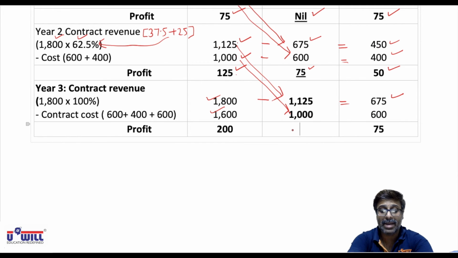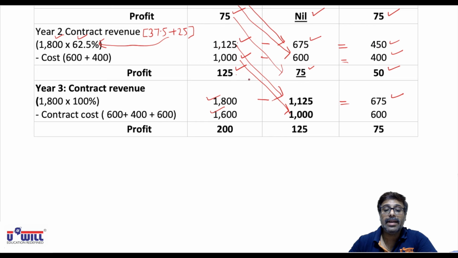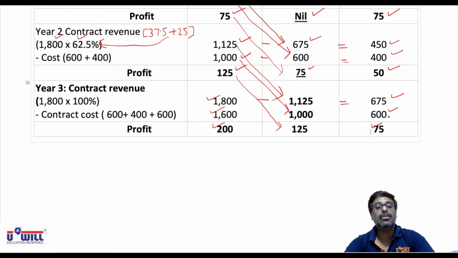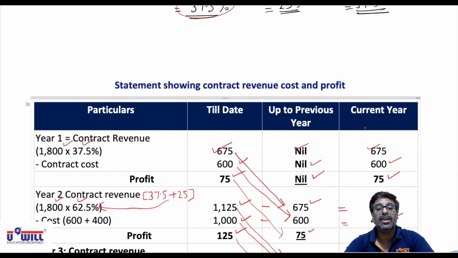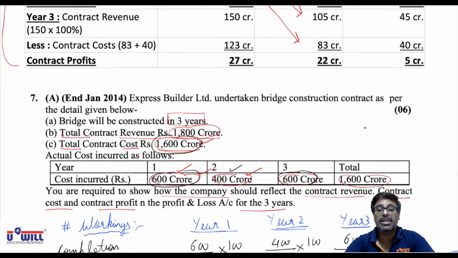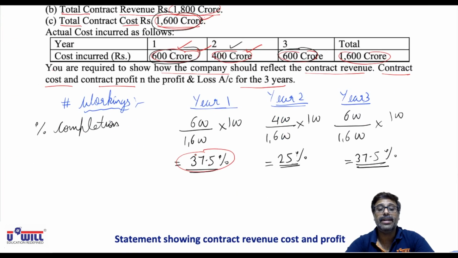And 1125 minus 1000, until last year 125 of profit was recognized. You all can see this, 75 and 125. 1800 minus 1600, 200, 675 minus 600, 75. So this is how the question is to be done. Similar to this one, only difference, percentage completion was not given, so we have obtained that.